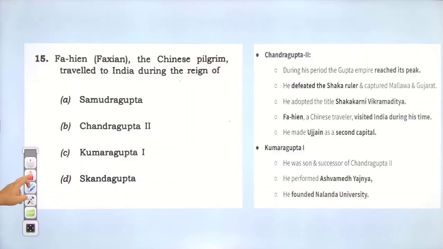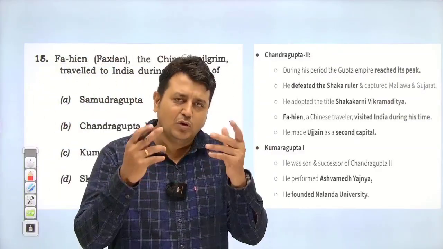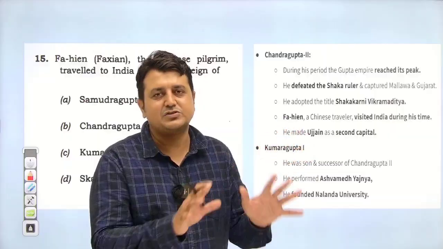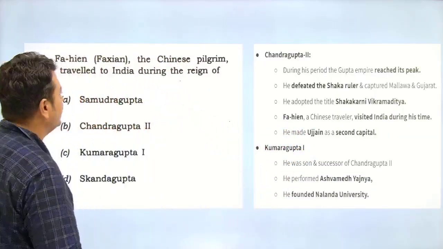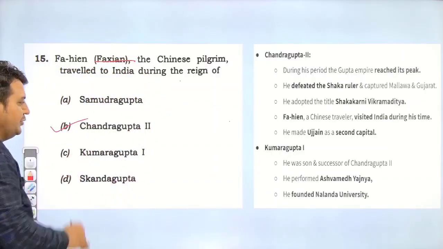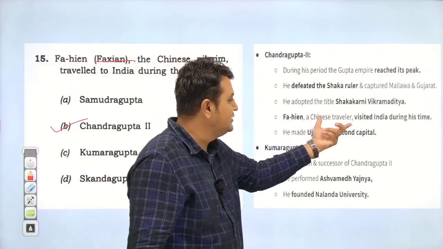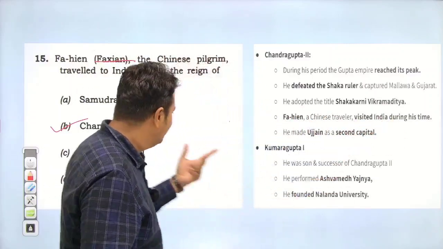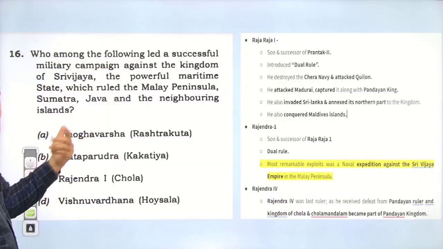Next. Now Fa-Hien, it is a very straightforward question and all the teachers' notes have this fact. So there is nothing big here, it came from the notes, and it can come from anyone's notes. So Fa-Hien entered India during the time of Chandragupta II. And it is mentioned here, Fa-Hien, the Chinese traveler, visited India during his time. So it's a very factual question. It's asked from our notes. So it's not a big deal. This can come in any question.